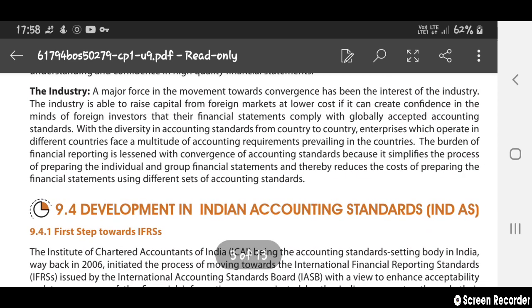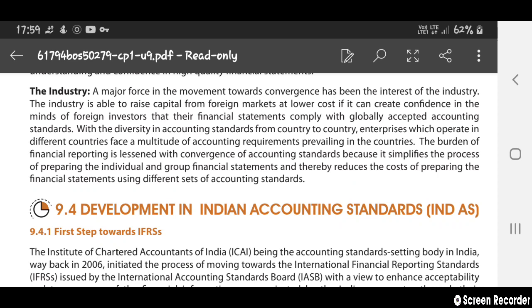Next, the industry. A major force in the movement towards convergence has been the interest of the industry. The industry is able to raise capital from foreign markets. Industries may raise capital from foreign markets at low cost if they can create confidence in the minds of foreign investors that their financial statements will comply with globally accepted accounting standards.